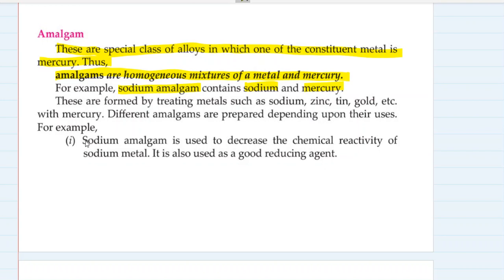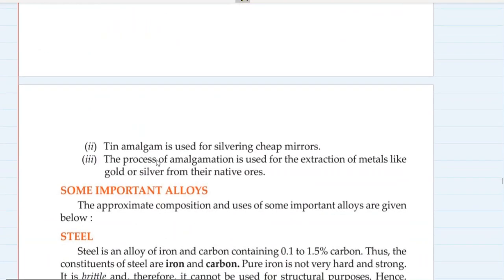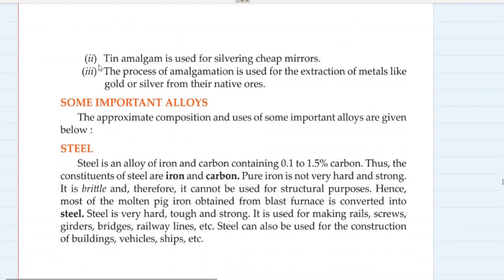For example, sodium amalgam is used to decrease the chemical reactivity of sodium metal. It is also used as a good reducing agent. Tin amalgam is used for silvering cheap mirrors. The process of amalgamation is used for extraction of metals like gold or silver from their native ores.